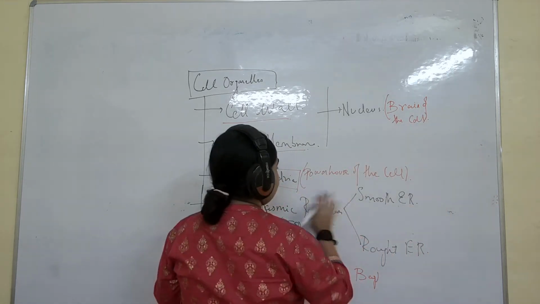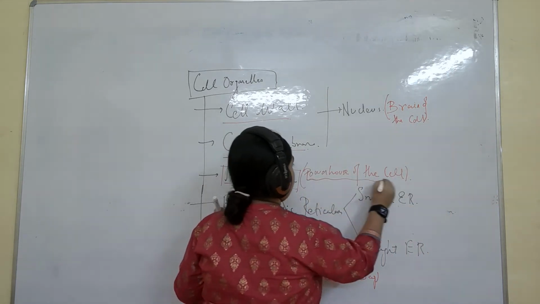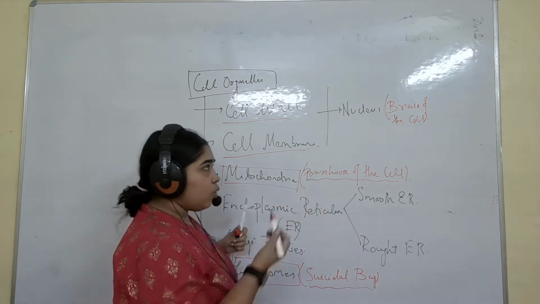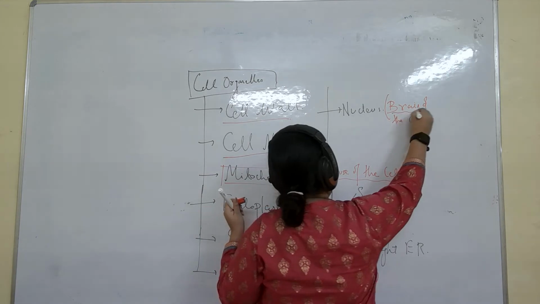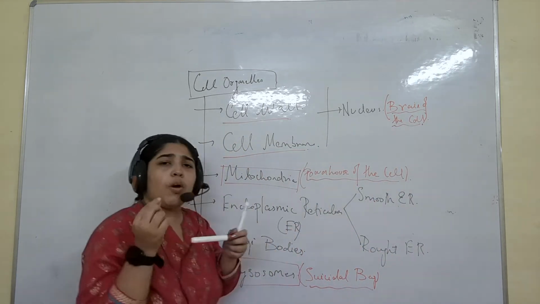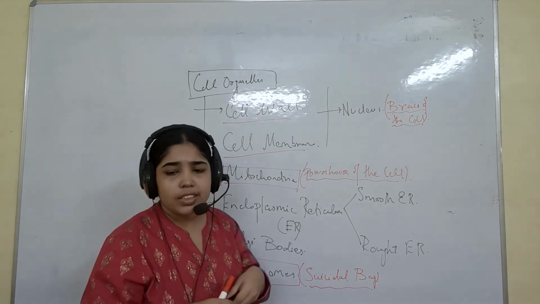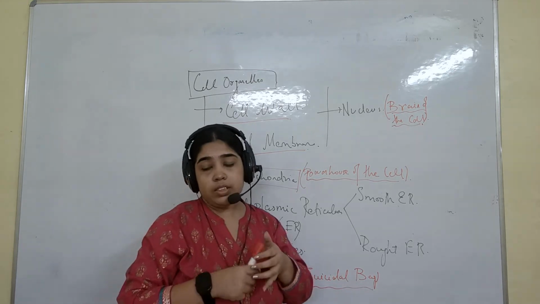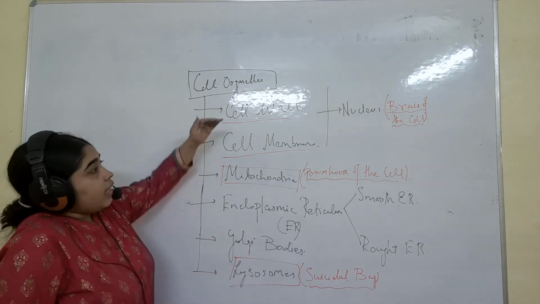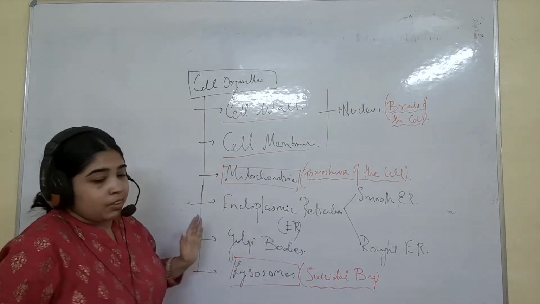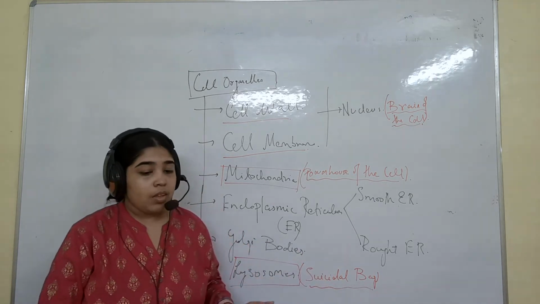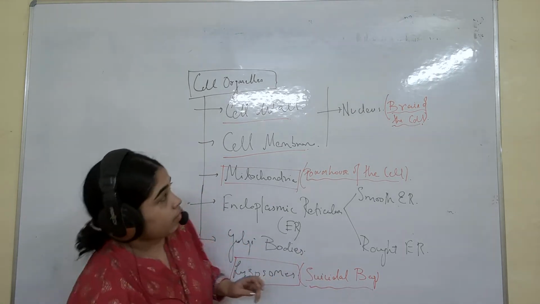Don't worry, these are just the normal terms I have given, the powerhouse, suicidal bag. I don't know whether in your book details are there or not, because maybe if I give you one, two points more, it's not a problem, isn't it? You can just know about these. Just for the present being, remember these are the structures which we will be studying in the video. Okay, so let's start.